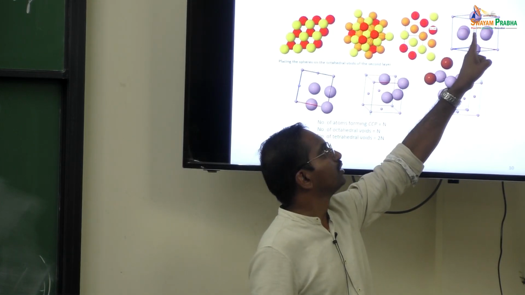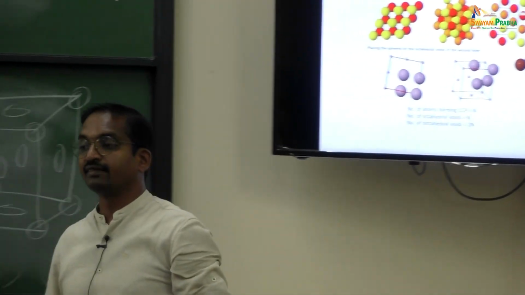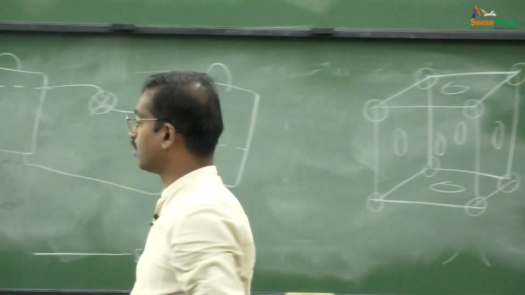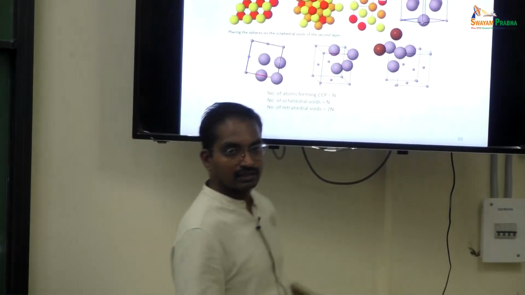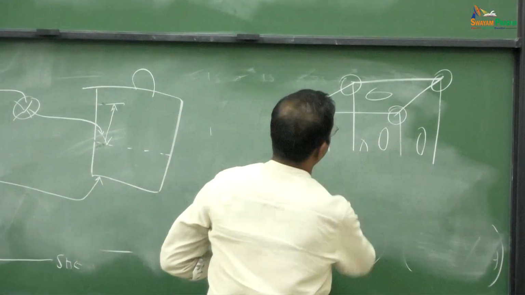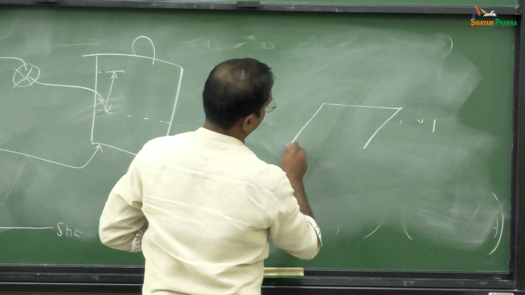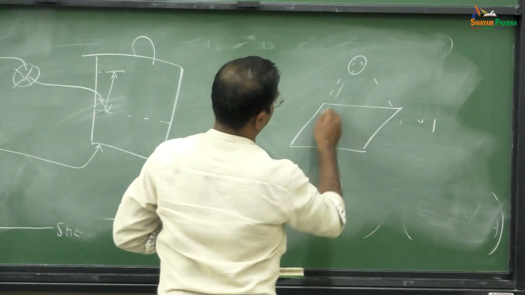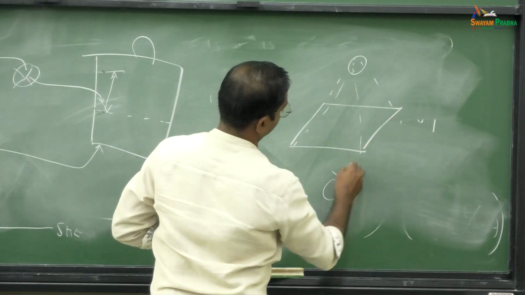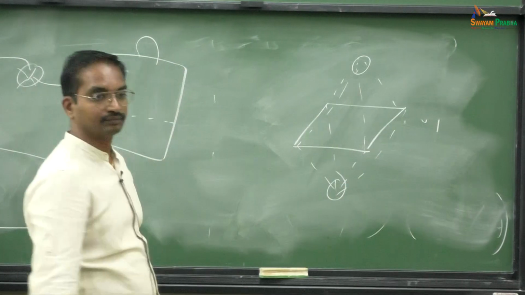If you see there is a cavity, that cavity has got 6 vertices. If I connect all those 6 atoms together, it will be like this. Correct?